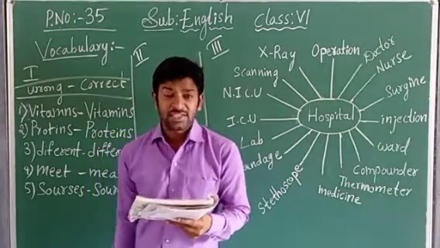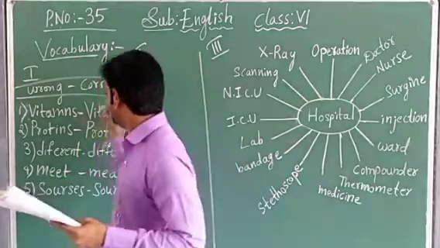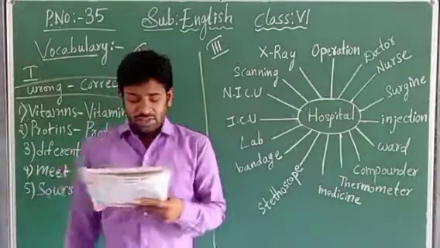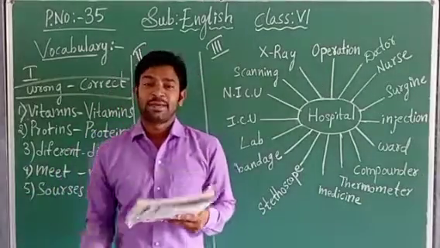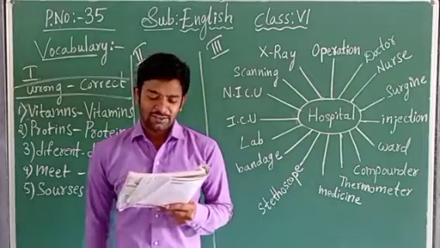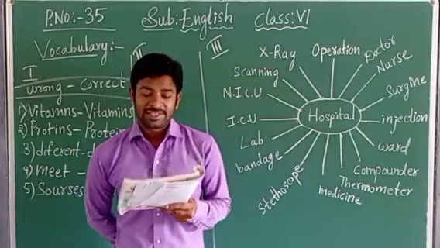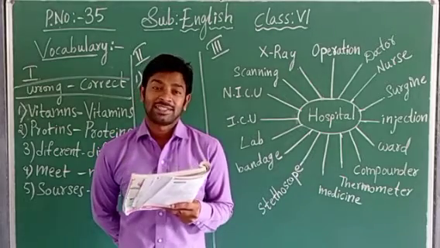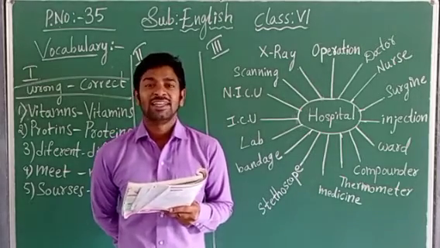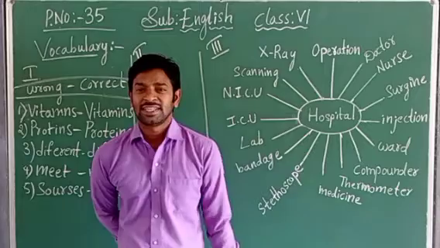For example, one is done for you. What is the first one, children? The first one is given: hospital. Yes, hospital. Now let us see whether they are related or not. Hospital, nurse, patient, passenger.